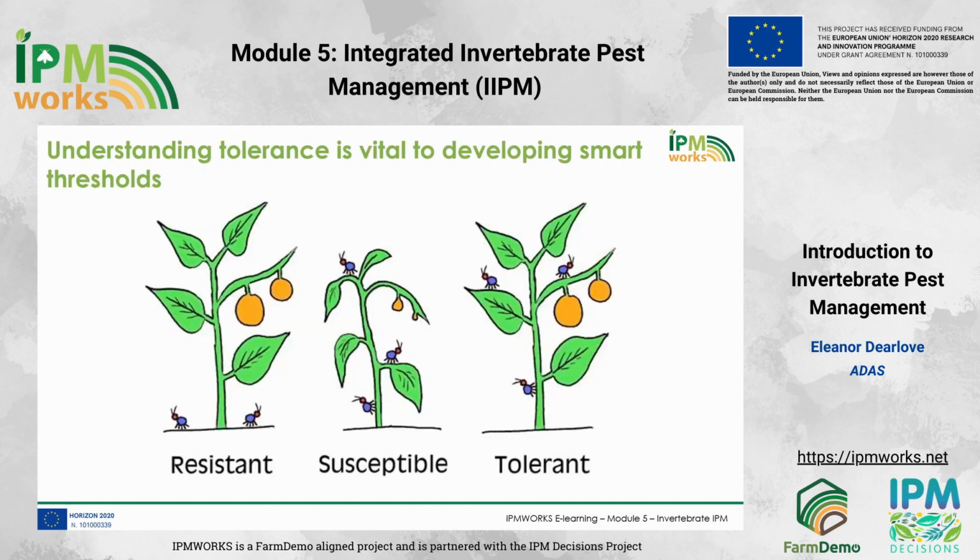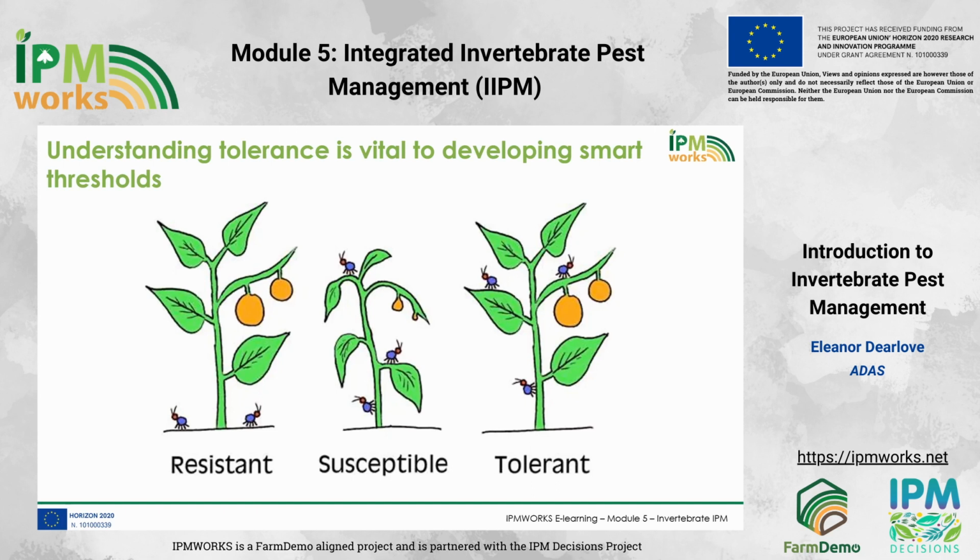Crops have a built-in safety net. They can lose plants, leaf area, shoots or buds and still achieve potential yield. Crop tolerance is how much of which bits of the crop can be lost to pest injury without impact on yield, and understanding this is pivotal to developing smart thresholds.